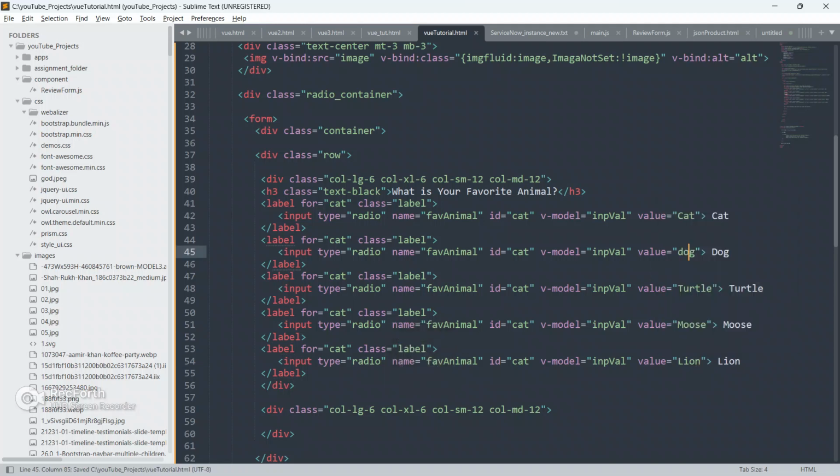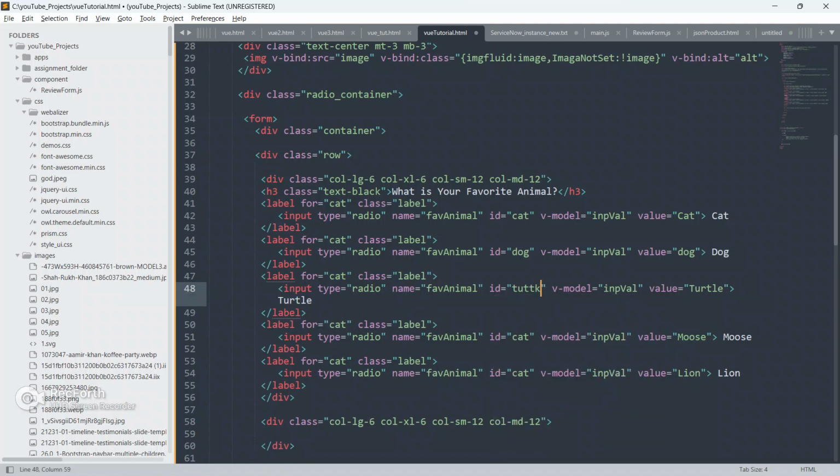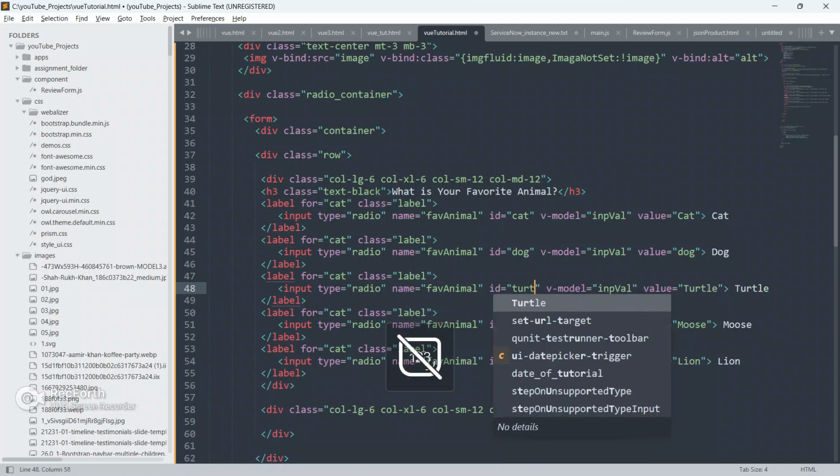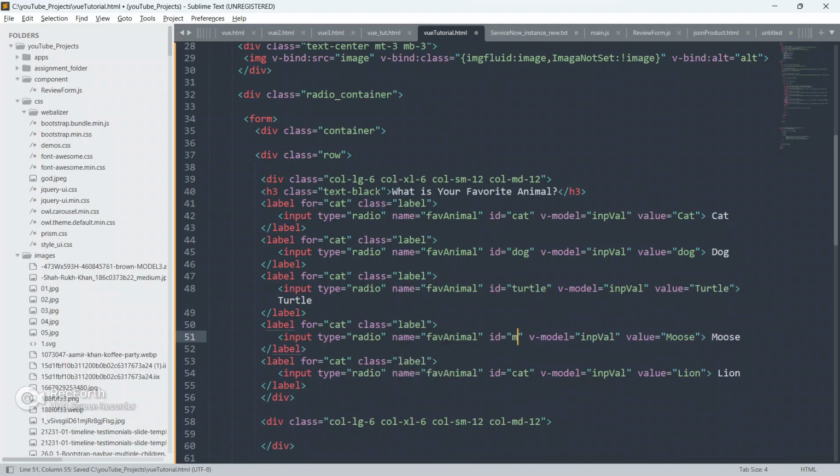Okay, so change this label also: dog, give turtle, give moose, and give lion. Now you have to change this for also, this for also, change this also, and change this also.